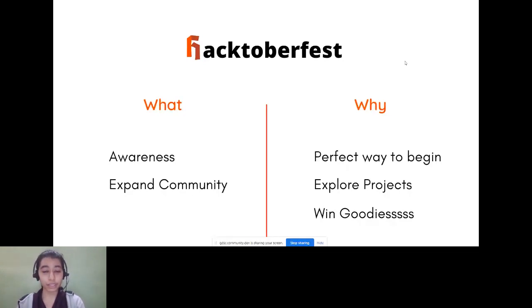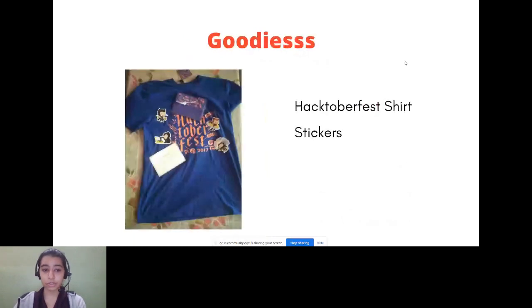Last but not the least, you have a chance to win exciting goodies. Hacktoberfest provides official Hacktoberfest t-shirts, as you can see over here. So these t-shirts and some really cool stickers. And it is very easy. You just have to create 4 valid pull requests. In case someone does not know what a pull request is, don't worry, we will be covering that in this session. But to everyone who already knows what a PR is, you know how easy it is to create 4 valid pull requests and you get a chance to win these very exciting goodies.